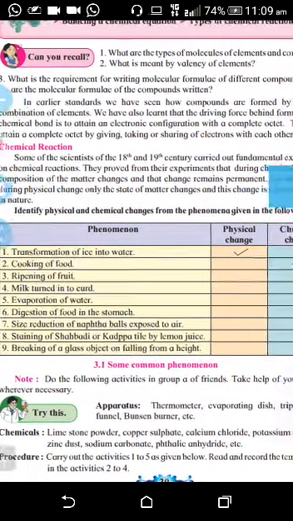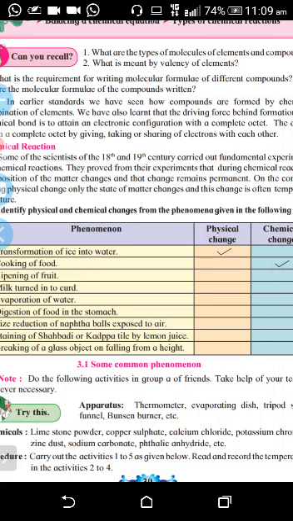The evaporation of water: when you are boiling the water, covering it, the vapors are formed. Those vapors you collect and condense, and again you get the water back. So it is a physical change.